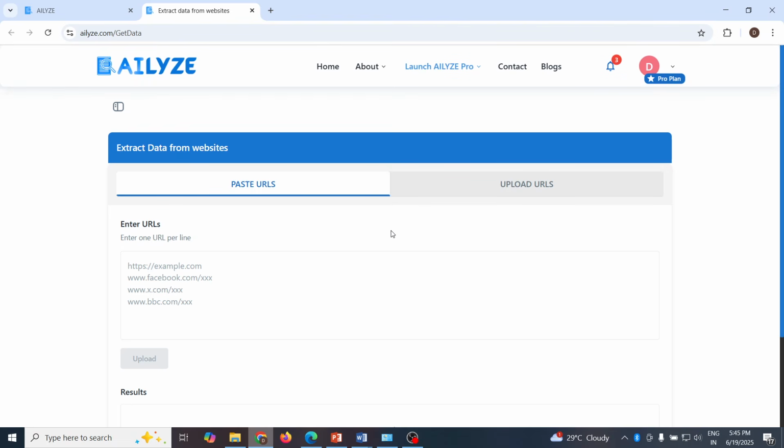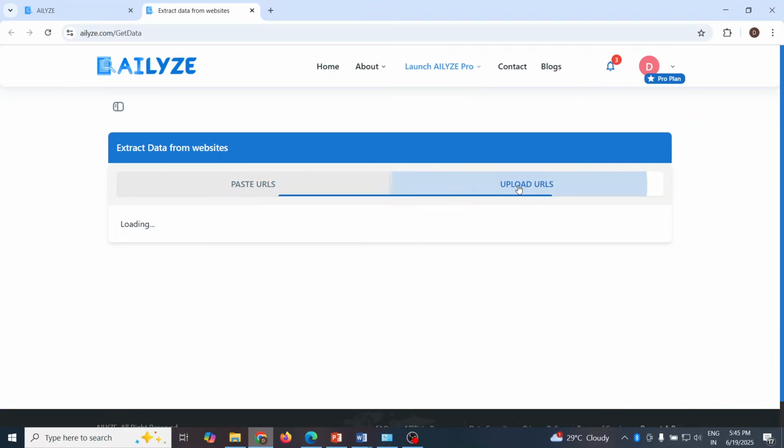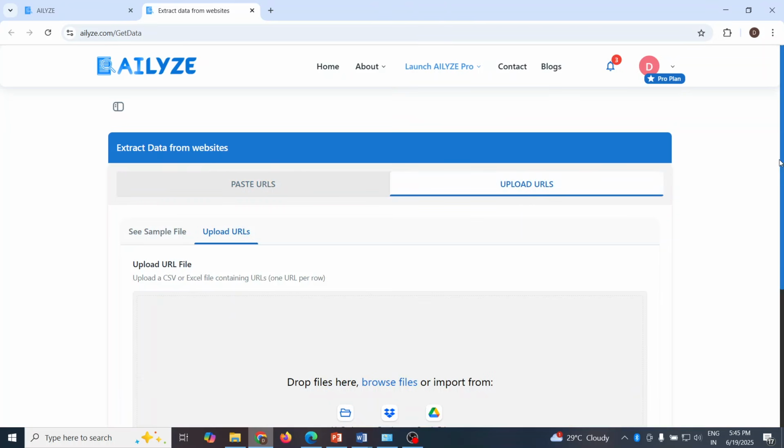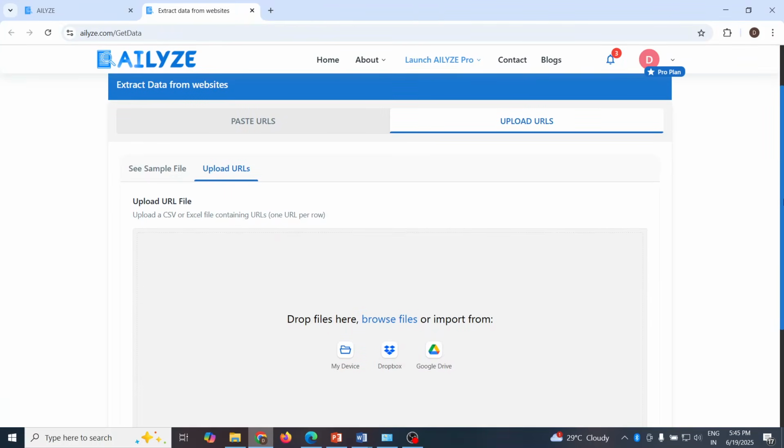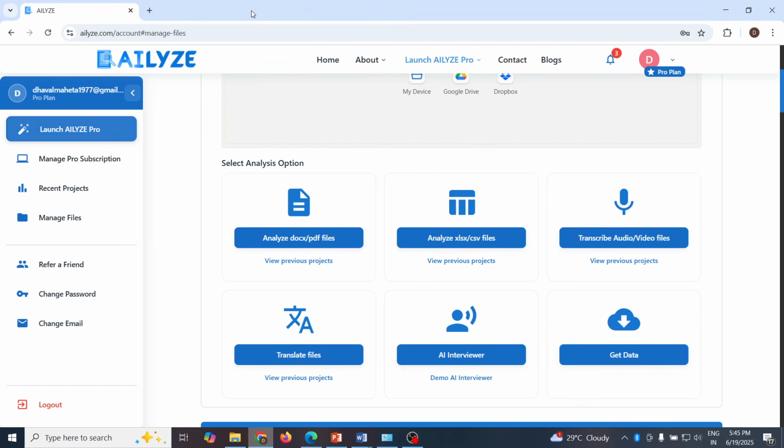Now get the data. So we can also analyze the data from websites. Here you have to paste the URLs or upload the URLs. Multiple URLs can be uploaded provided that they are in a CSV or Excel file in rows. So that also can be done. Now close from here. We'll start with the analysis.